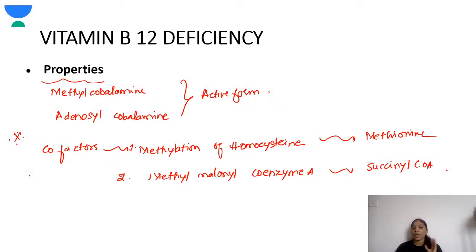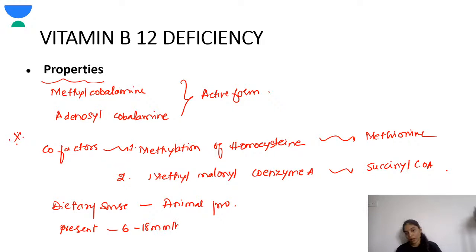Okay, the main dietary source is animal products. These deficiencies are generally more common in older children. And if infants are born to mothers who are strict vegetarians or who have deficiency of vitamin B12, they will present between 6 to 18 months of life. They can present with severe tremor. Another very important presentation in infants with vitamin B12 deficiency is regression of milestones. Okay, this you should remember.